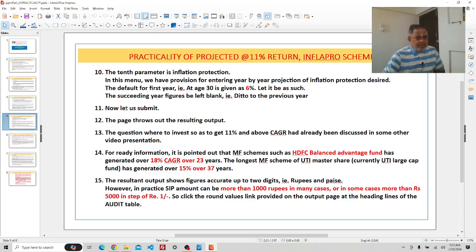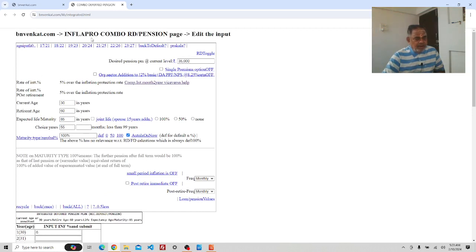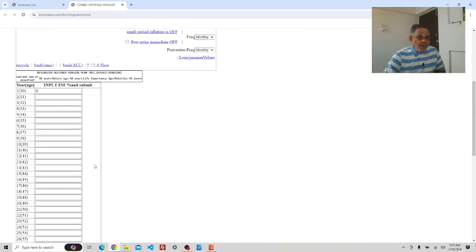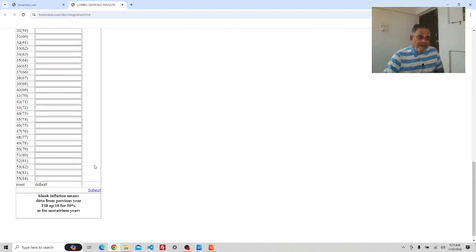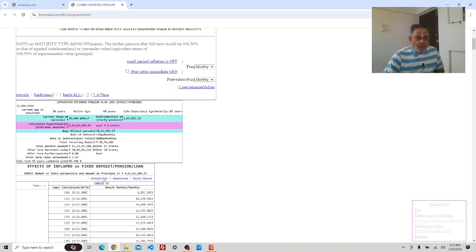Now let us submit. The page throws out the resulting output. Let us go ahead to our chapter. We have now considered all defaults: frequency monthly, post-retirement also monthly, small period inflation off, and post-retirement inflation. We have kept all of them at default. Now, after filling in the inflation protection rate, submit it. Now it will throw an output page.